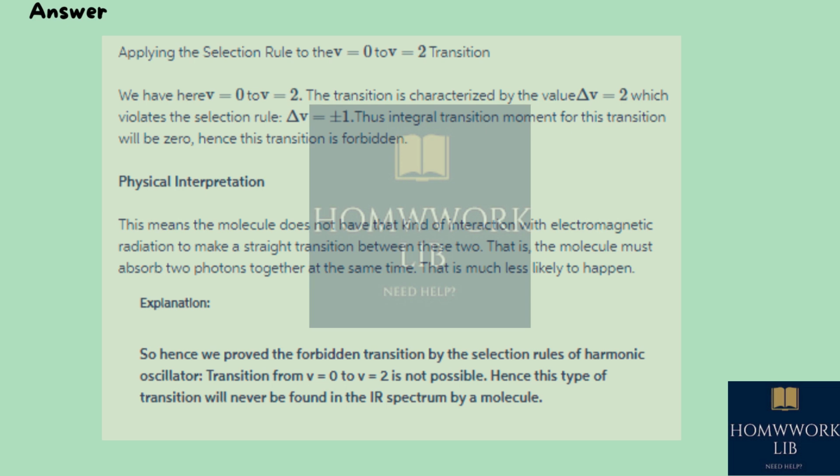Explanation. So hence we proved the forbidden transition by the selection rules of harmonic oscillator. Transition from v equals 0 to v equals 2 is not possible. Hence this type of transition will never be found in the IR spectrum by a molecule.